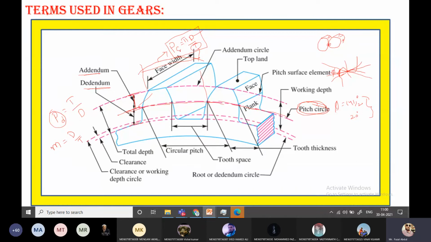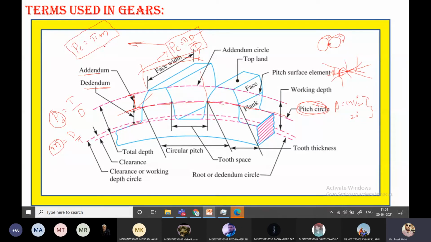So see here, P_C equals pi d by t. From the d by t relation we can write P_C equals pi into module. Don't consider the small m as a meter. Small m is the module in design of gears. Remember this point. So with this module relation, we can also write P_C equals pi m.